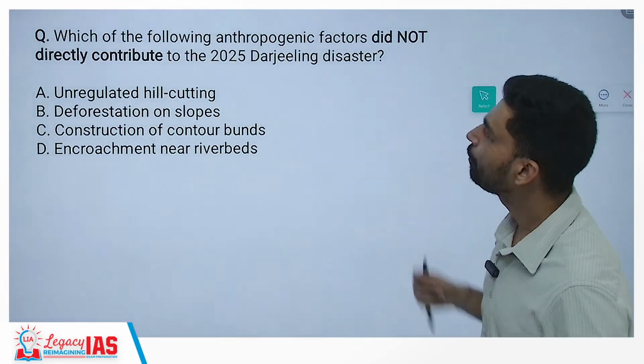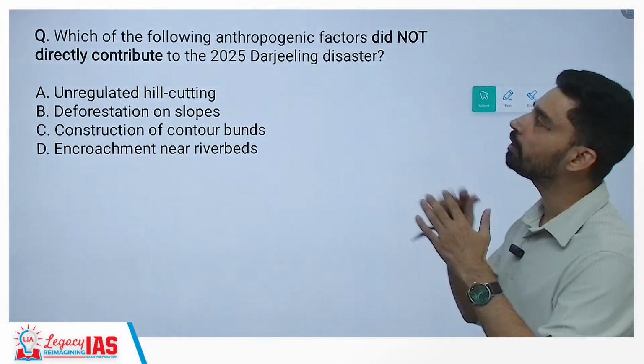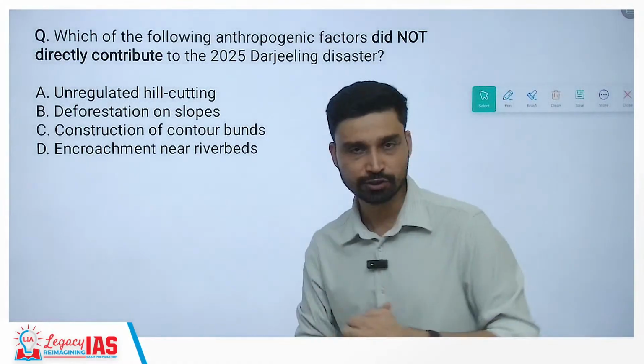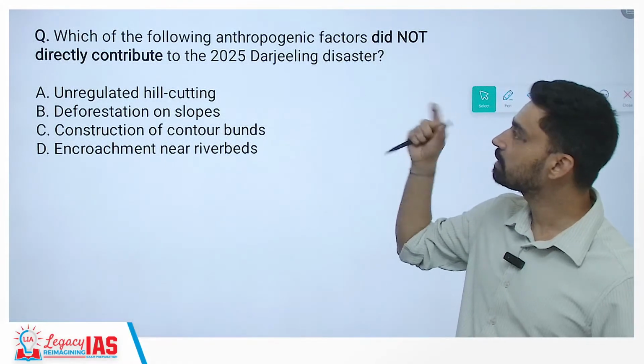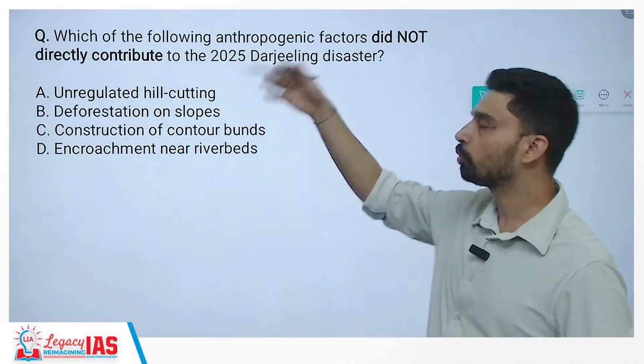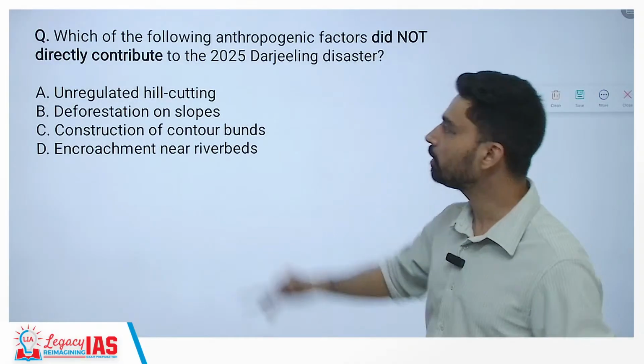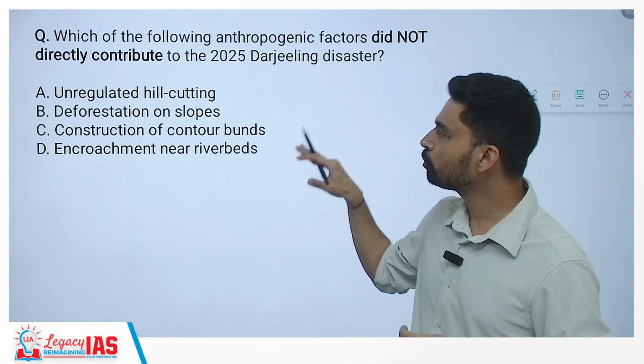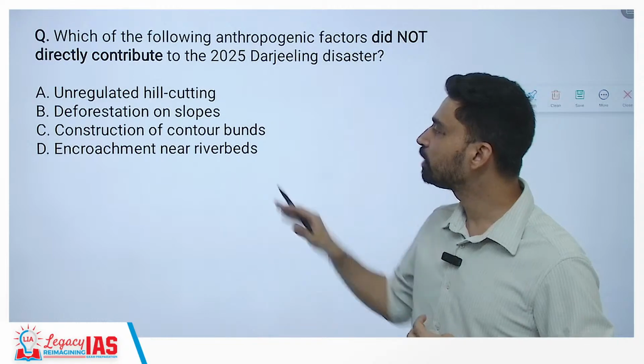Third is, which of the following anthropogenic factors did not directly contribute to the 2025 Darjeeling disaster? Now, again, the question is asking about what did not directly contribute. Many times we make this mistake and think that the question is always about what contributed. What is correct? Here the options are unregulated hill cutting, deforestation on slope, construction of containment walls, encroachment near riverbed.